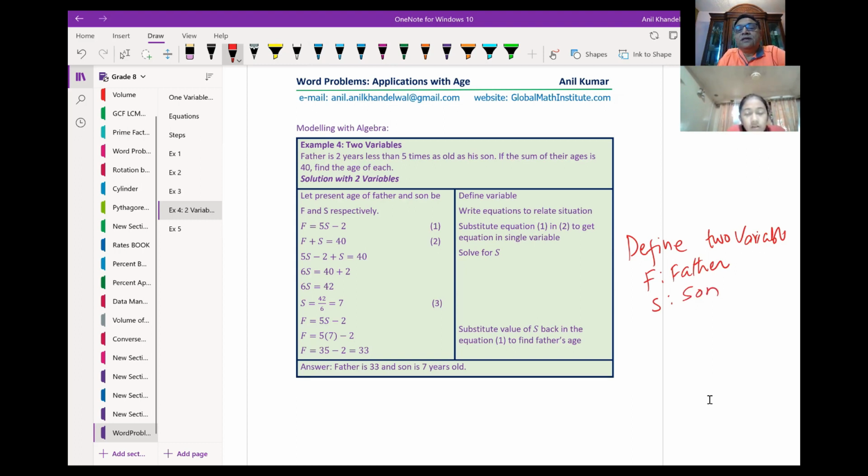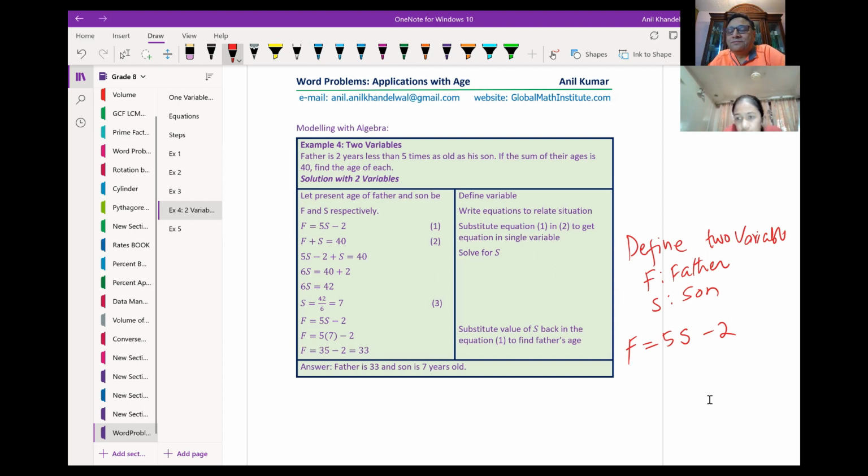Now read the question again. Father is 2 years less than 5 times as old as son. So father is means equal to, 2 years less than. Than means you have to write minus 2 later, right? 2 years less than 5 times as old as son. Do you get the equation? Father is 5 times son minus 2. You get the equation?